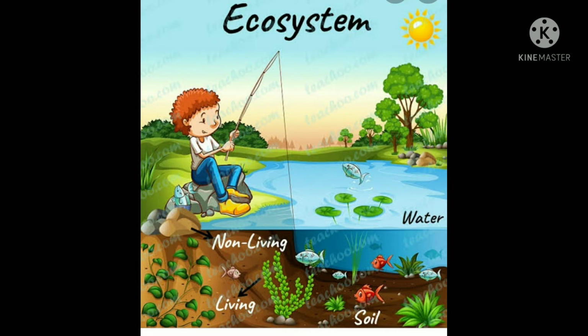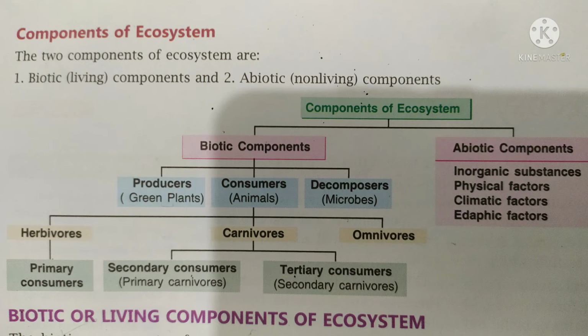There are three fundamental features of an ecosystem. First, there is interdependence of biotic and abiotic components on each other. Second, there is energy flow in the ecosystem. And the third point is there is cycling or exchange of materials between biotic and abiotic components. Now let us learn about the components of ecosystem.